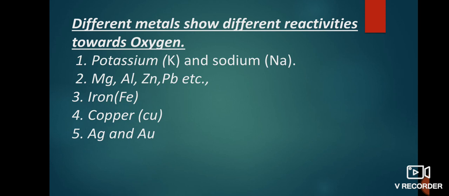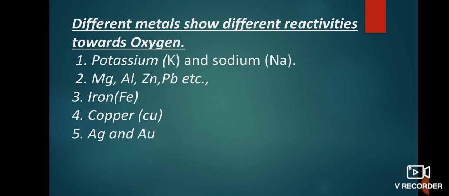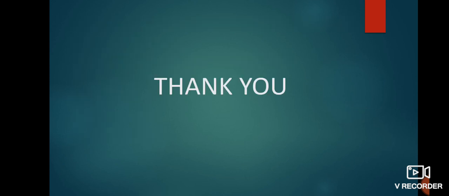And next is iron. Iron does not burn on heating, but iron filings, which are smaller in size, catch fire. Next is copper. Copper does not burn, but the hot metal is coated with a black coloured layer of copper oxide. This also prevents further oxidation. And the last is silver and gold. They do not react with oxygen even at high temperature because these two metals are found low in the reactivity series. I hope you understand.